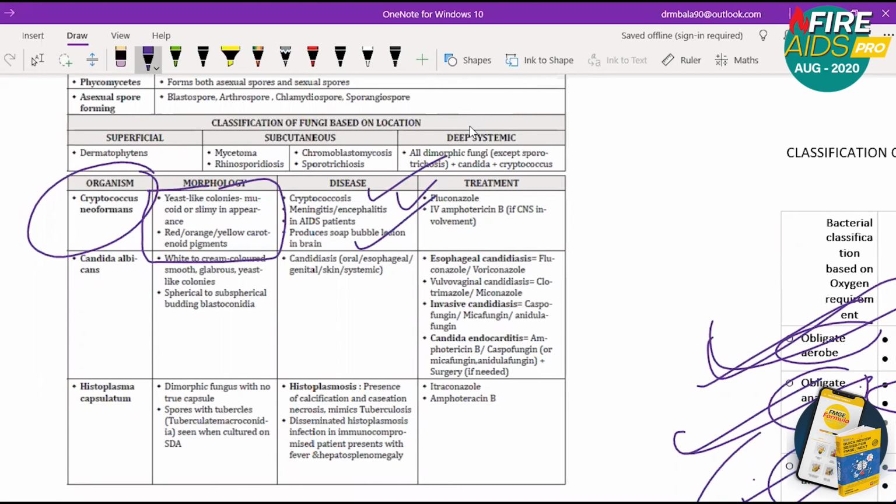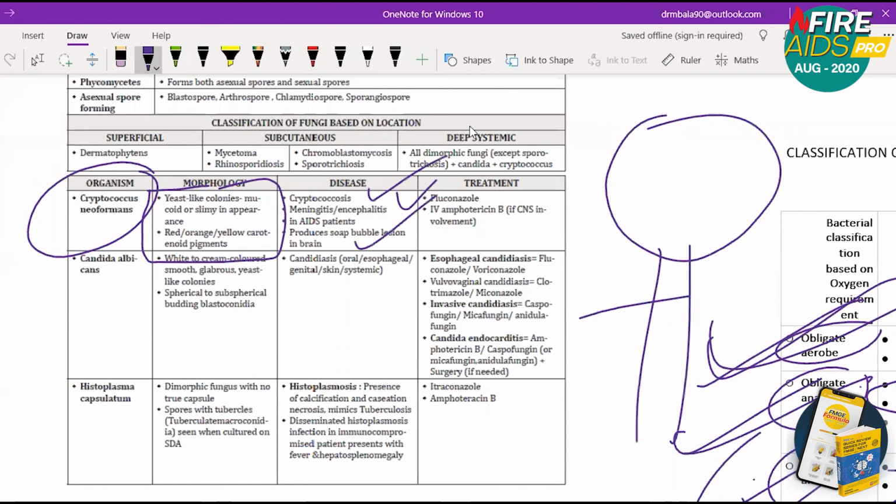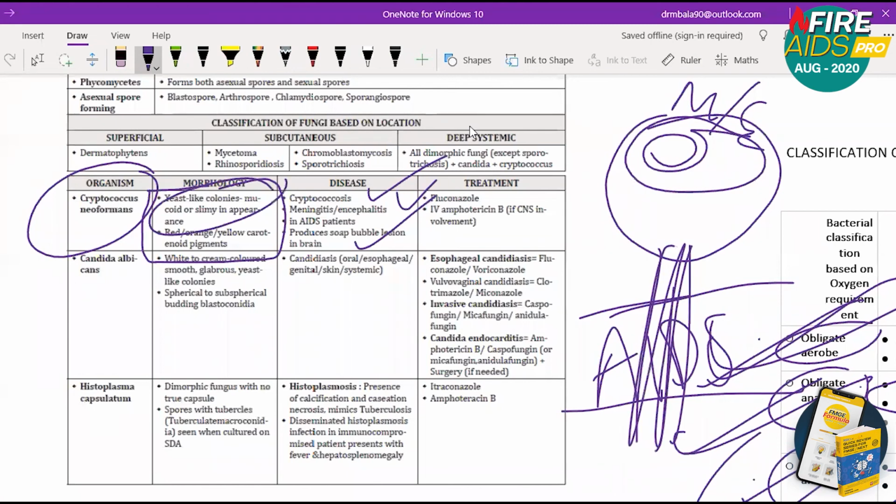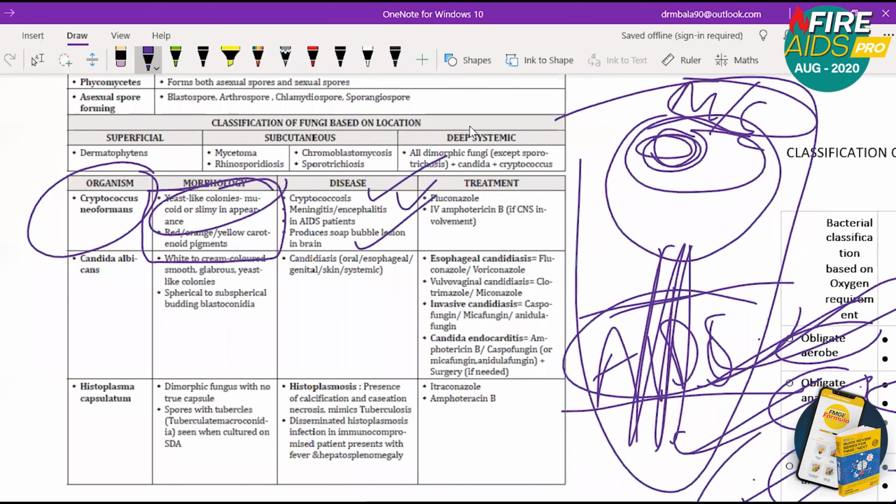So Cryptococcus neoformans means you have to remember a thin patient who is having AIDS, and having a soap bubble lesion in brain. So the brain is affected. So obviously meningitis or encephalitis, AIDS patient. So if you remember that, that's fine. So he's a slim person. So slimy appearance, soap bubble lesion in brain, meningitis, encephalitis in AIDS patient. If you know this, you're done with Cryptococcus neoformans.